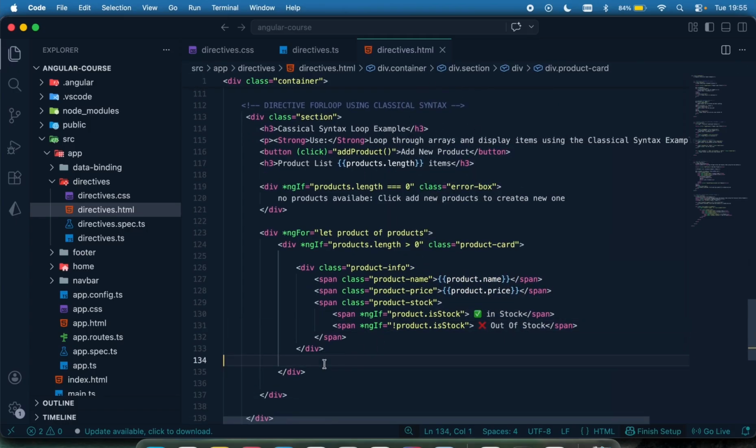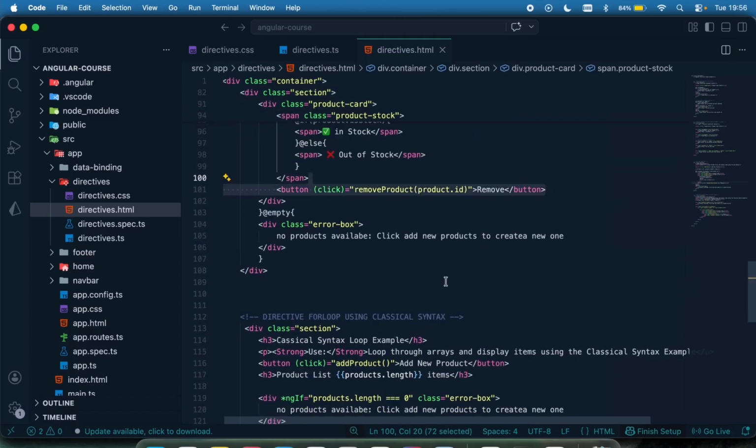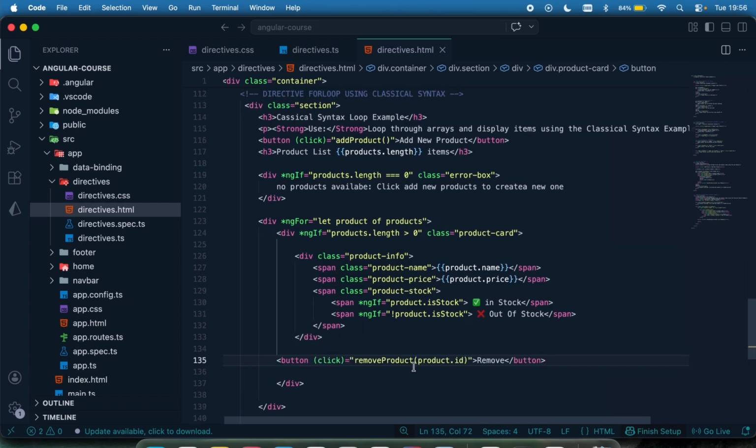And then moving down, I can have this button right here. So, remove a product, that should be within this div right here. And then you can just pass it down here. Remove a product, and then you pass in the product ID. Okay. So again, just make sure you have no major error.